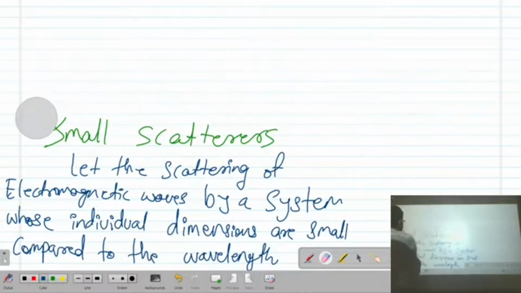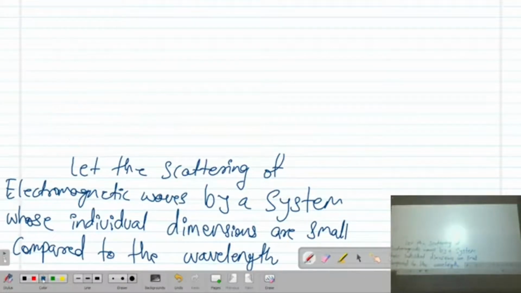These are the words which have to be taken care of while writing down the theory.